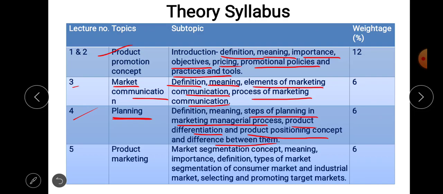Then lecture number 5 is about product marketing.